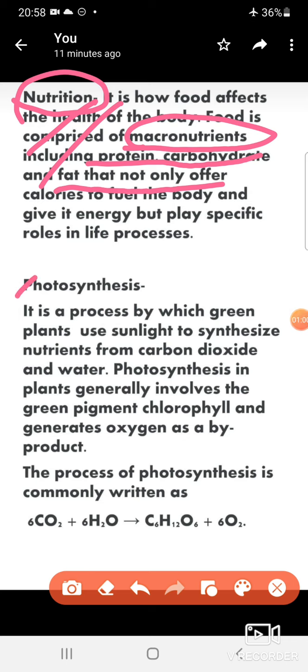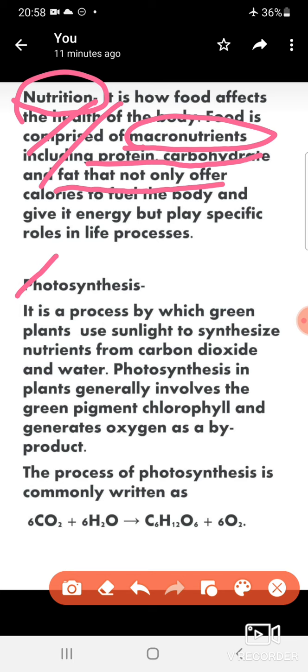Now the second topic for the chapter is photosynthesis. It is a process by which green plants make use of sunlight to synthesize nutrients from carbon dioxide and water. Photosynthesis in plants generally involves the green pigment.